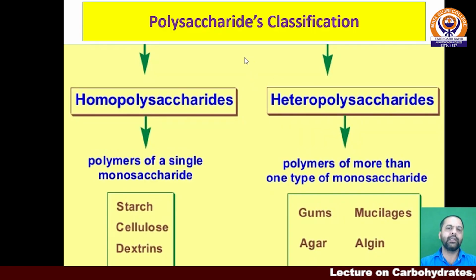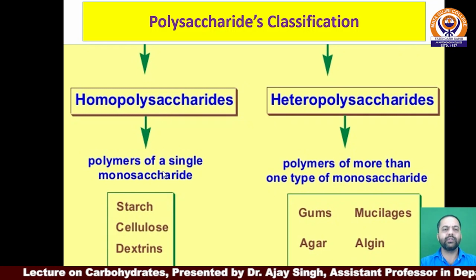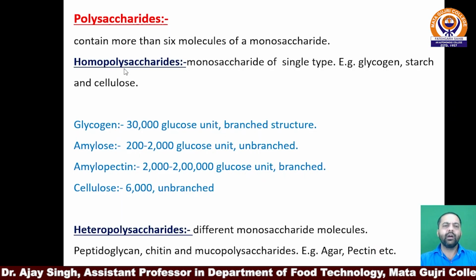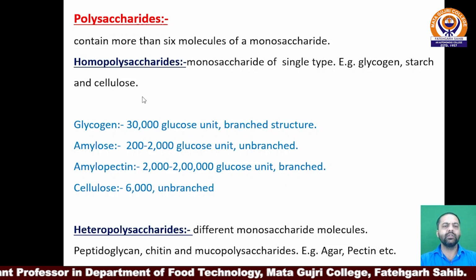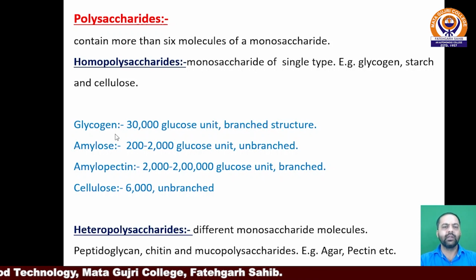Now polysaccharide classification. Polysaccharides, as I already told you, are classified under homo and hetero classification. Homopolysaccharides are polymers of a single monosaccharide unit, for example starches, celluloses, dextrins and dextran. Homopolysaccharide units are glycogen, starches and cellulose. Glycogen itself is composed of 30,000 glucose units, that is a branched structure.